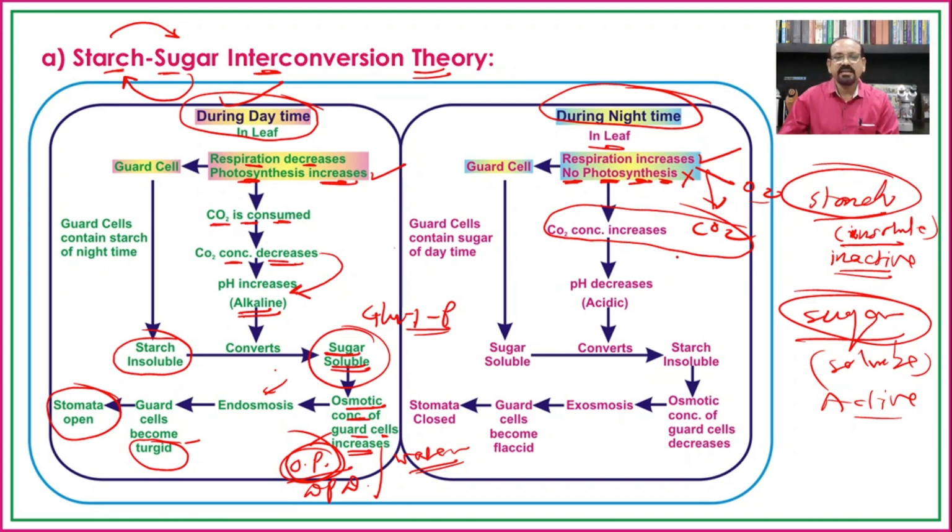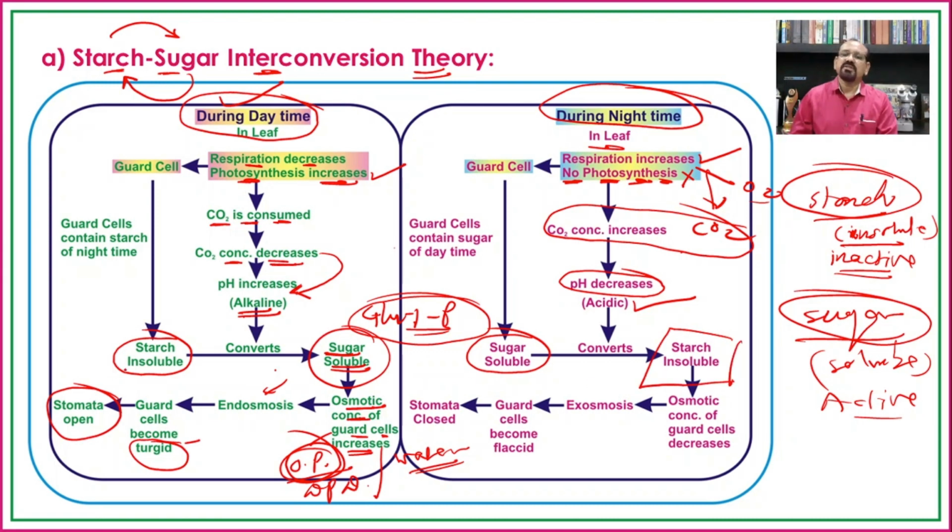The increase in carbon dioxide is responsible for decreasing the pH, which means the cell sap becomes acidic. And because of this, the soluble sugar present in the guard cells in the form of glucose 1 phosphate is converted into insoluble starch.